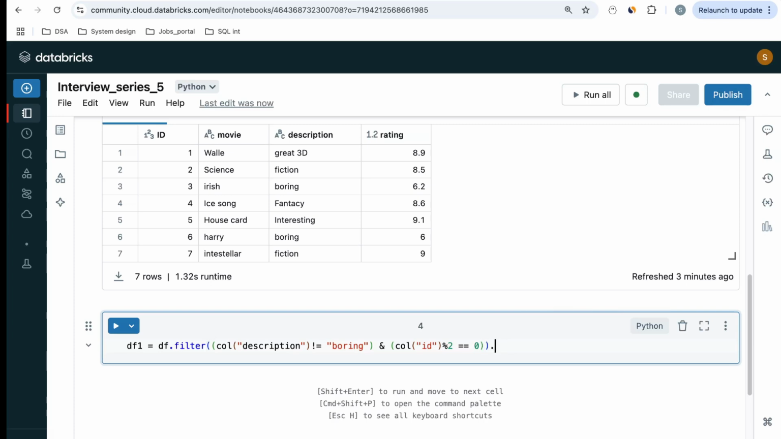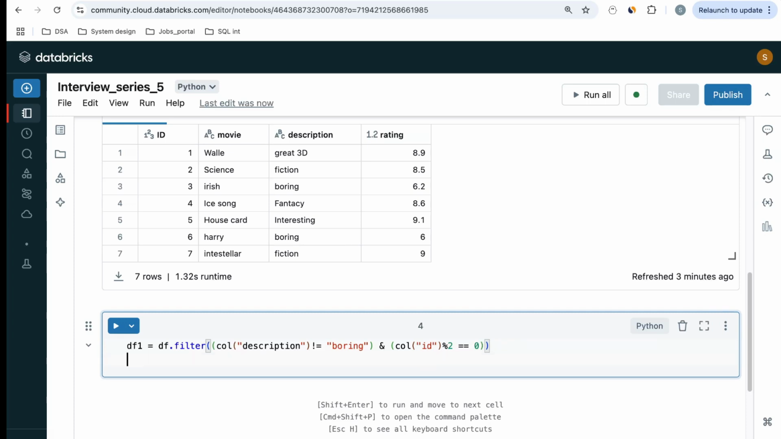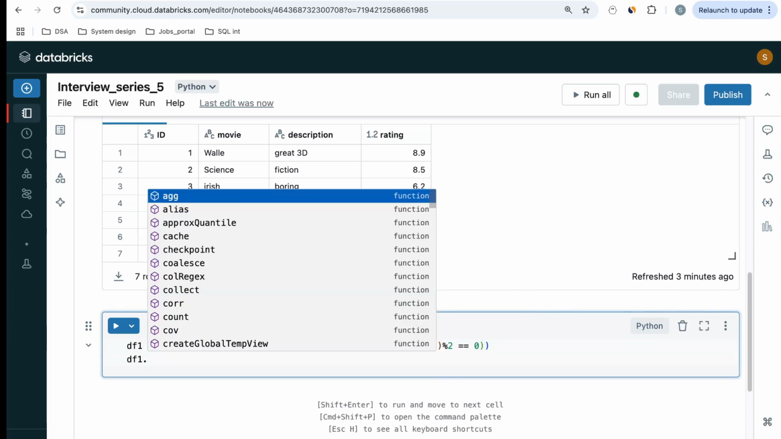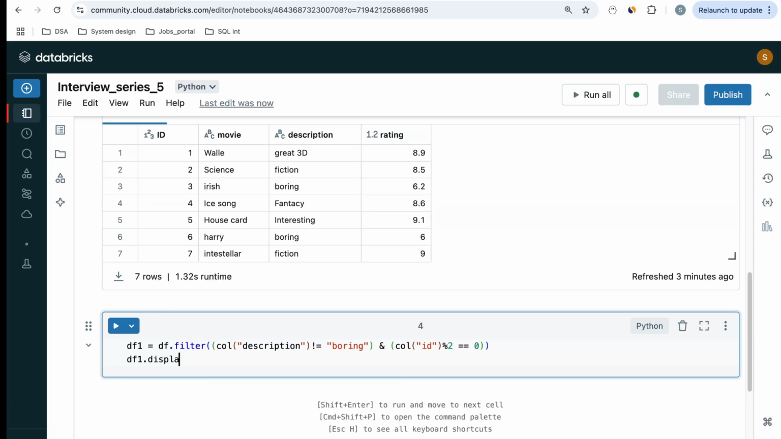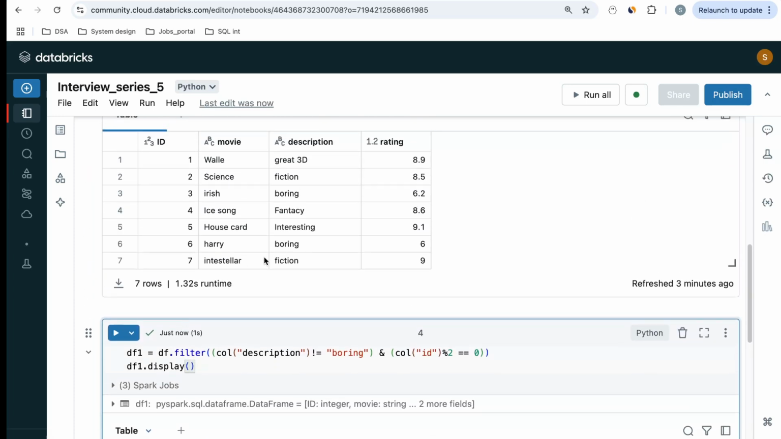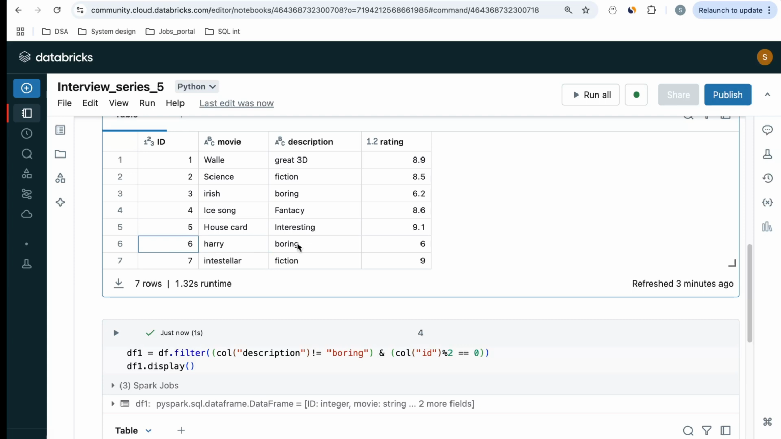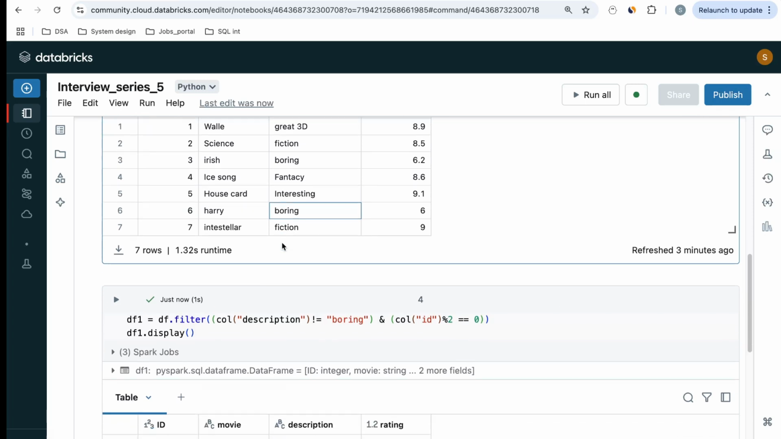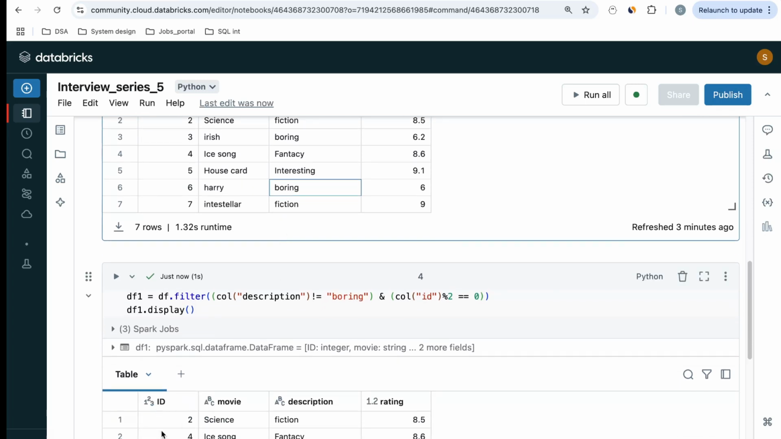So if I just do a display on this df1, I'll show you what it exactly shows me. So now I have my column ID 2, column ID 4, which are not having the description boring, and these are even IDs also. If you see this record, it has been eliminated, it did not select this particular ID because the description is boring. So we have selected the correct IDs 2 and 4 and correct descriptions, which are not boring.